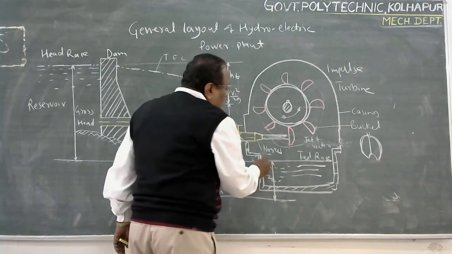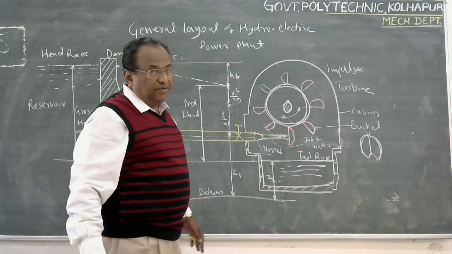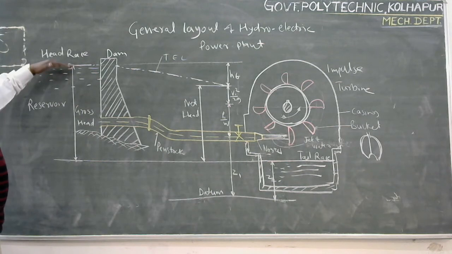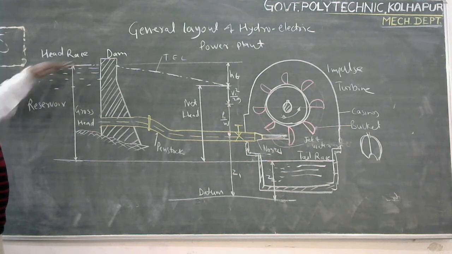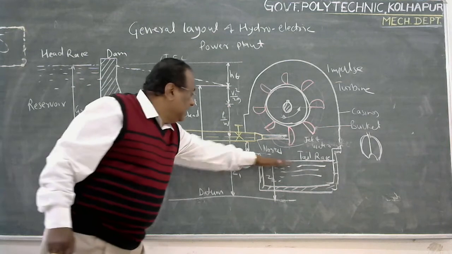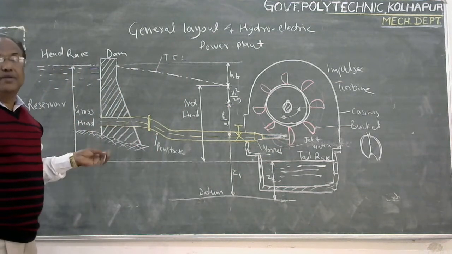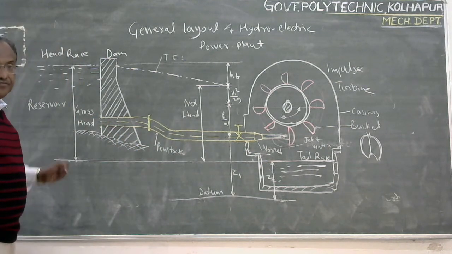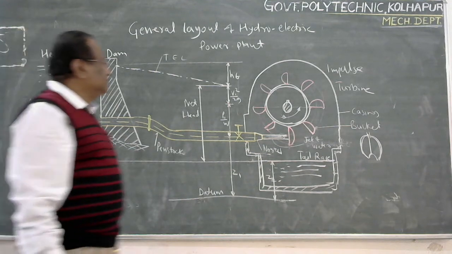The level of the water in this channel is called the tail-race level, and the level of water at the top of the reservoir is called the head-race level, or simply head-race. The difference between this head-race and tail-race is called the gross head. This is the head available to us, or the total head available at the reservoir.